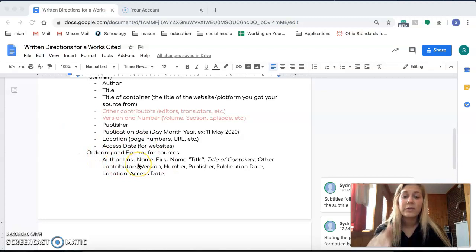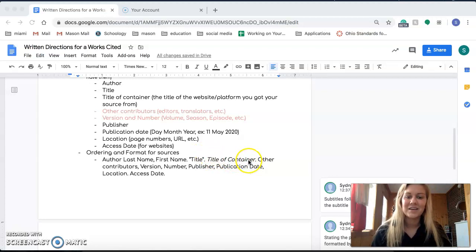So this is the format, and really pay attention to where there's commas, where there's periods, when it's italicized, that kind of stuff, because that's really important to the format as well. You have to get that correct in order to have a proper and accurate citation. So it'll go author, last name, comma, first name, period. Then you'll put the title of your source that you use. So if it's like how to have a great life, that's the title of the article, put it in quotations.